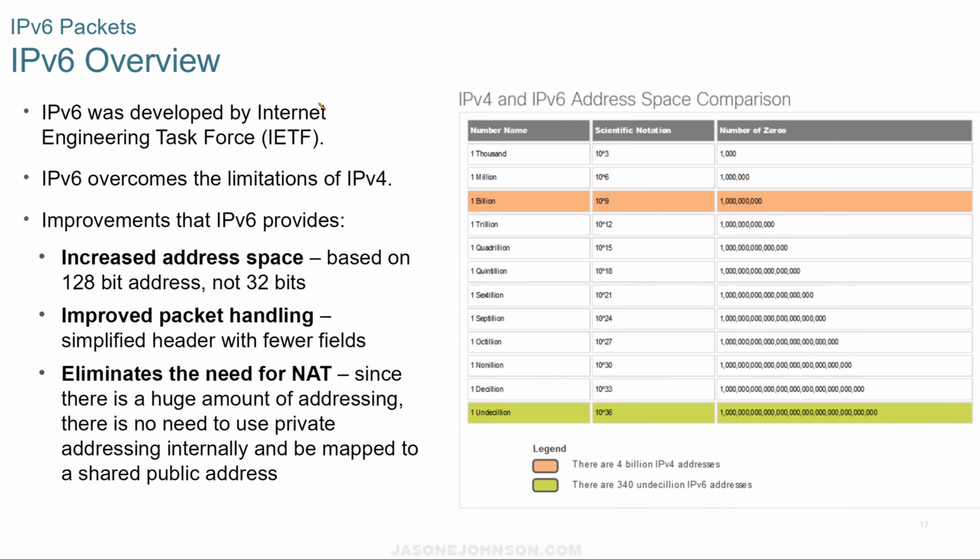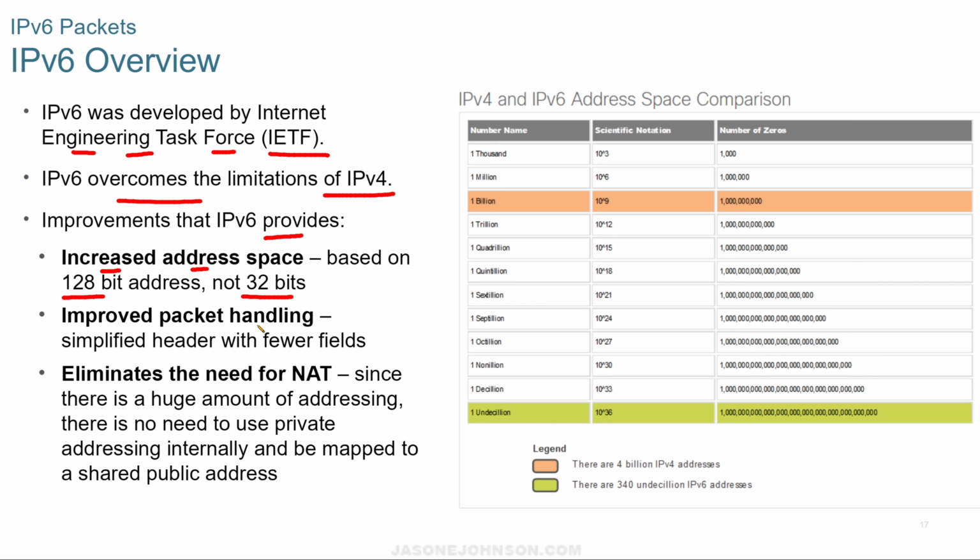So an overview of IPv6: it was developed by the Internet Engineering Task Force, or IETF. It overcomes some of the limitations of IPv4. Some improvements that it gives: it has an increased address space. v4 is 32 bits, v6 is 128 bits. Now that may not seem like a lot of bits added on, but it's exponential, which means it's a lot more.